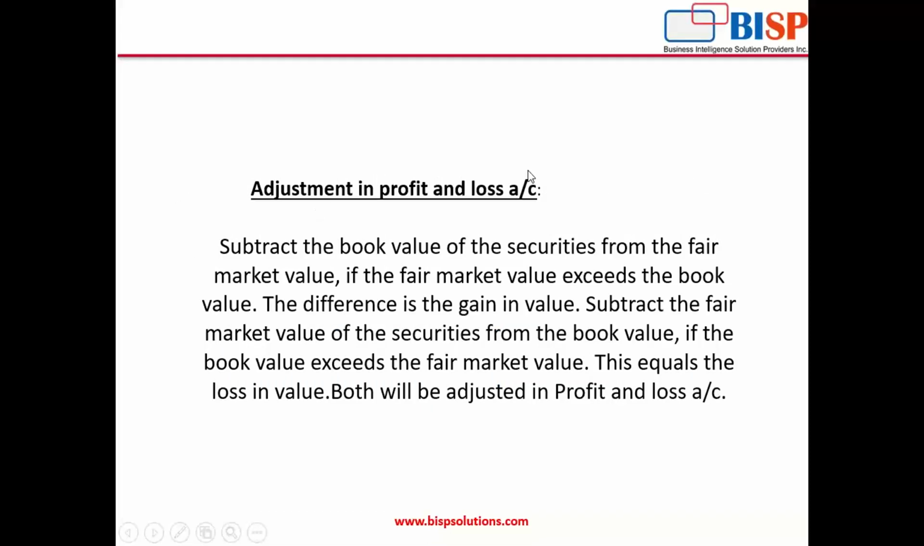Now, how do we do the adjustment in the P&L account? We subtract the book value of the security from the fair market value. That means the carrying value which we are seeing in the balance sheet and the fair value which is available for that asset. We subtract both, and if the fair market value exceeds the book value, then the difference would be the gain in the value. So the gain will be treated in the profit and loss account. It will be added as a gain, and if there is a loss, vice versa, then it will be subtracted from the